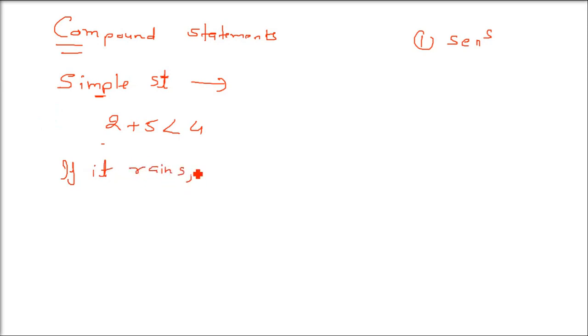If it rains, then the school may be closed. So I am saying if a statement is a combination of two or more simple statements, then it is said to be a compound statement or a compound proposition. I am giving an example right now. If it rains, then the school may be closed. So this is a compound statement as it is obtained by connecting two simple statements.